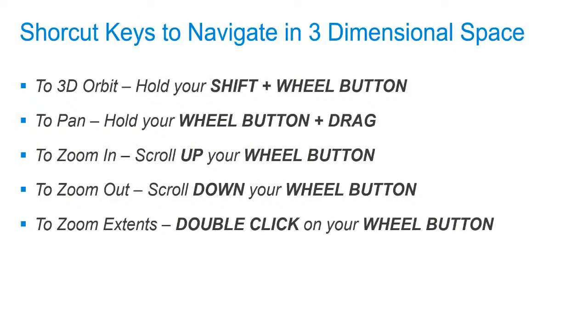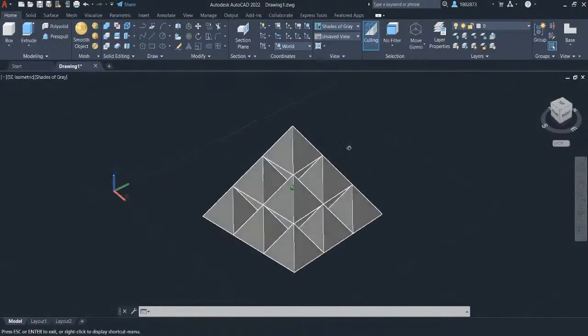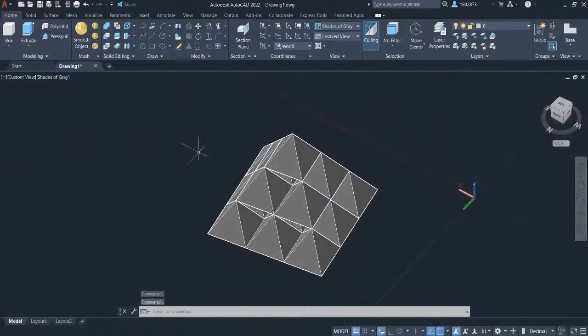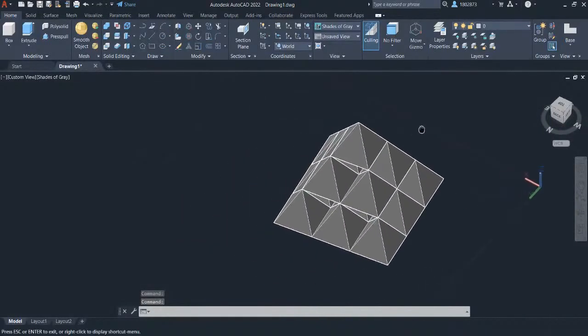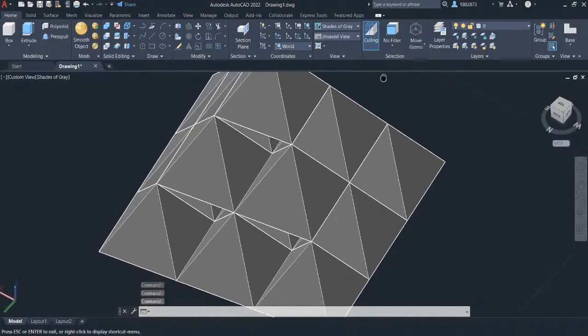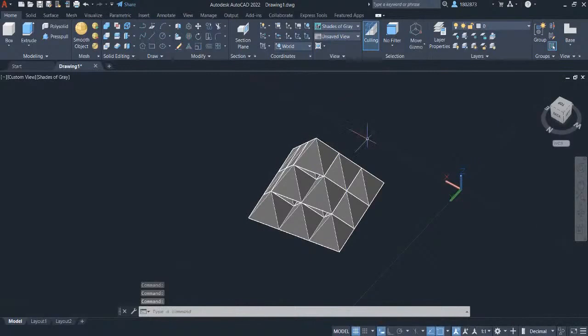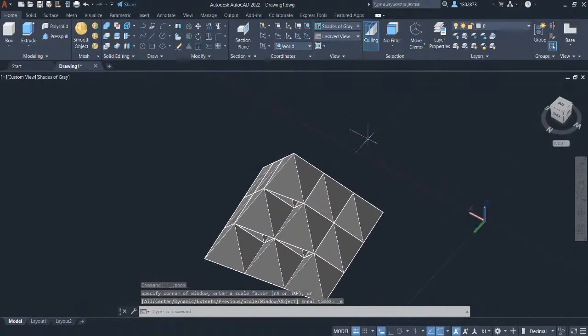So I want you to take note of these shortcut keys to navigate in 3-dimensional space in AutoCAD. To 3D orbit, hold your Shift key and wheel button. To pan, just hold your wheel button and drag. To zoom in, just scroll up your wheel button. And to zoom out, scroll down your wheel button. To zoom extents, double click on your wheel button.